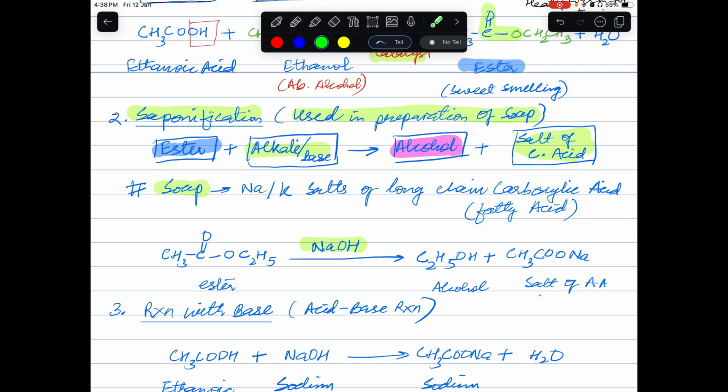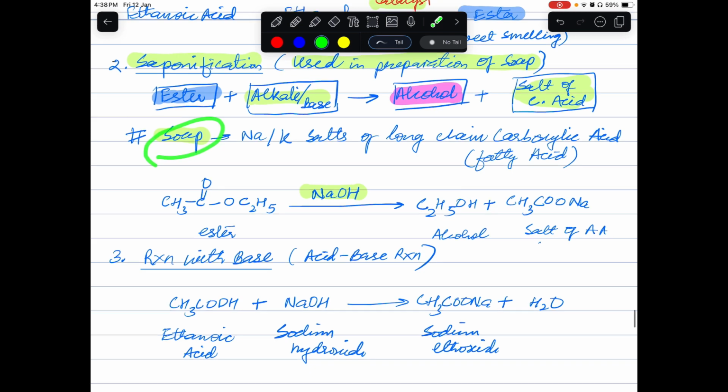Those carboxylic acids which have a long hydrocarbon chain, or which have a large number of carbon atoms, are called fatty acids. And when we make the sodium or potassium salt of these acids, we call it soap.